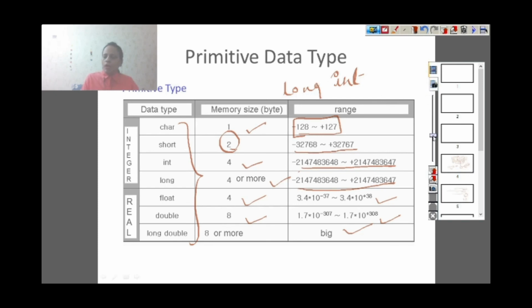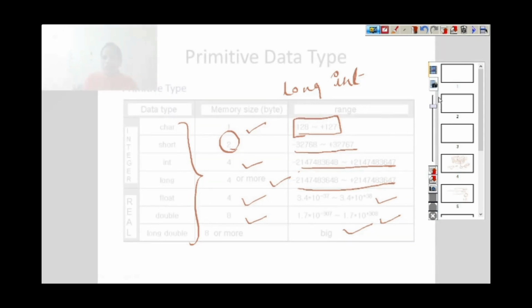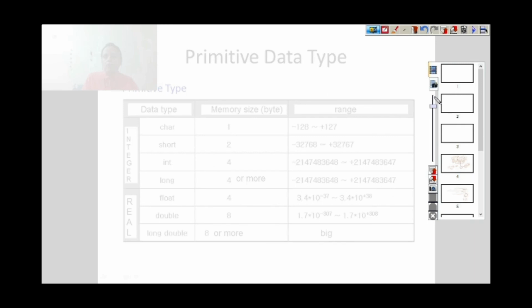Now you might be thinking about how to write a variable. So let's check how to write a variable, and then I will also show you in Visual Studio.